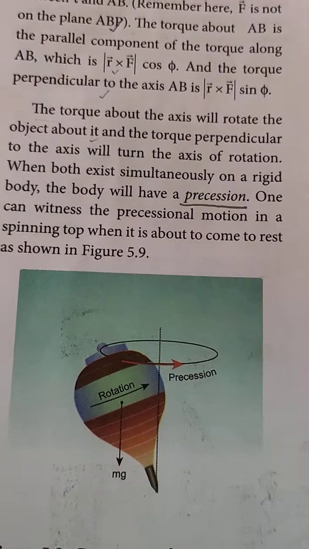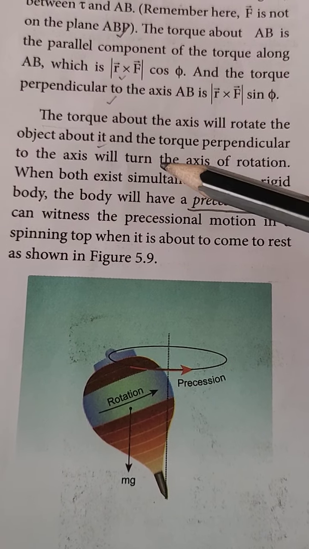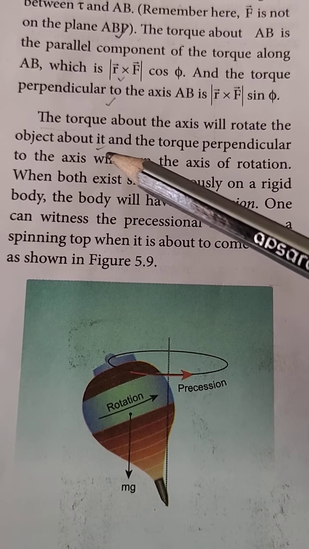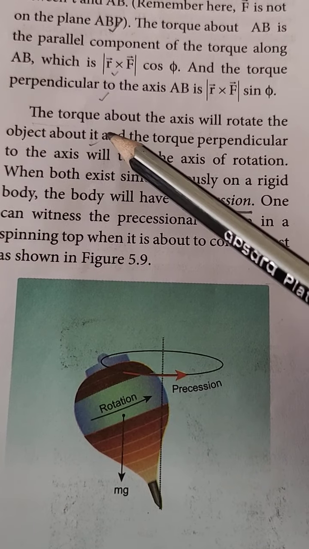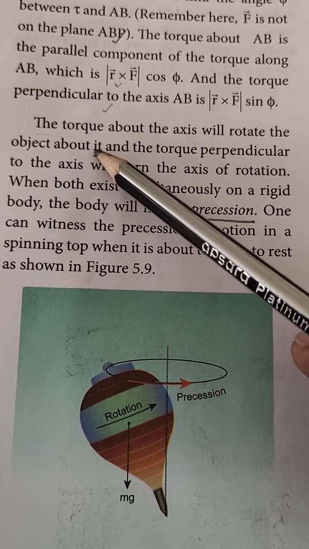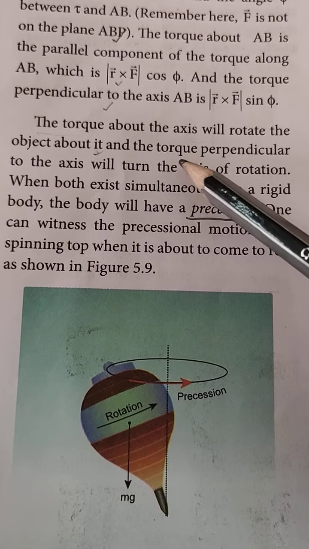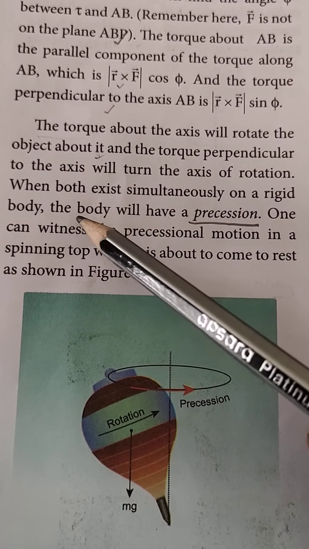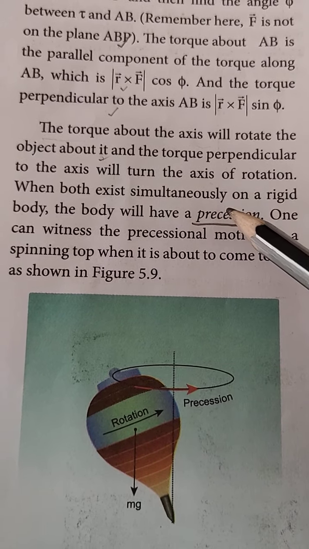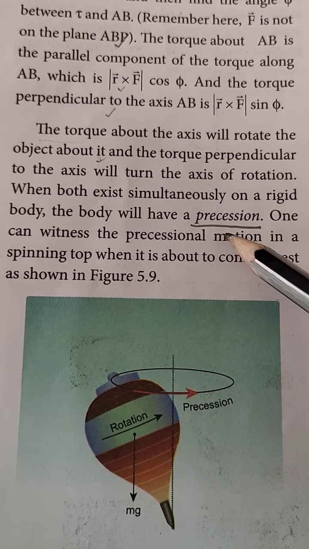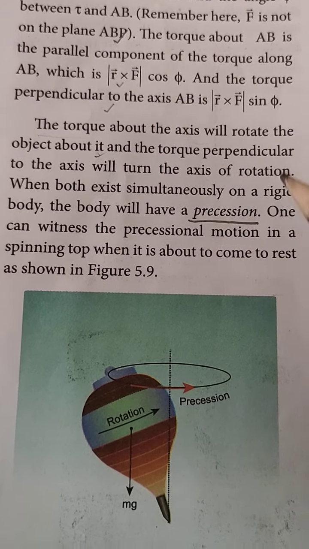Further, the torque along the axis will rotate the object about its axis, and the torque perpendicular to the axis will turn the axis of rotation. When both act simultaneously on the body, we get precession, which is nothing but rotation of the axis.